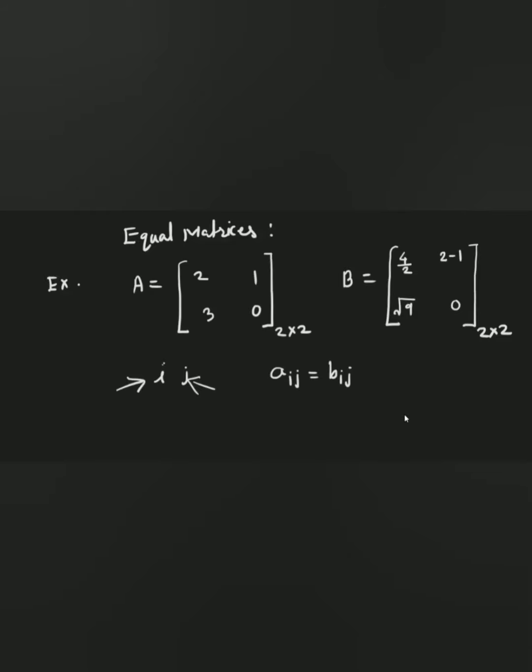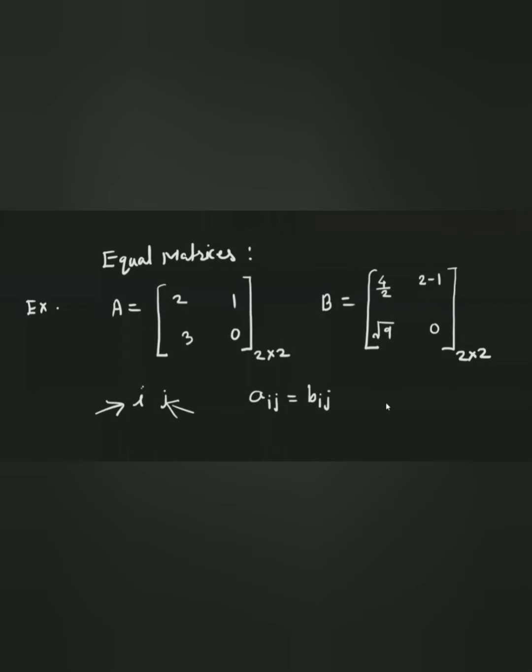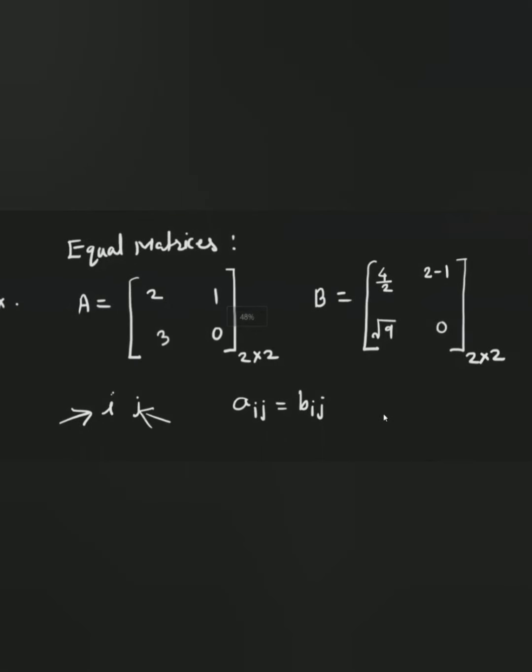Now let's see the concept in detail. Take the corresponding elements of A and B. You can see here this 2 is denoted by A11, and A11 of B is here. If you compare these two numbers, you will see they are the same, as this is 2 and 4 by 2 is also 2.